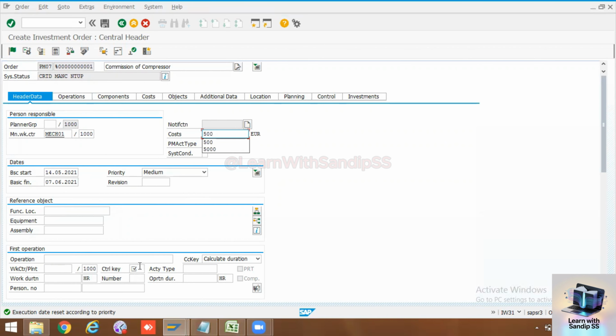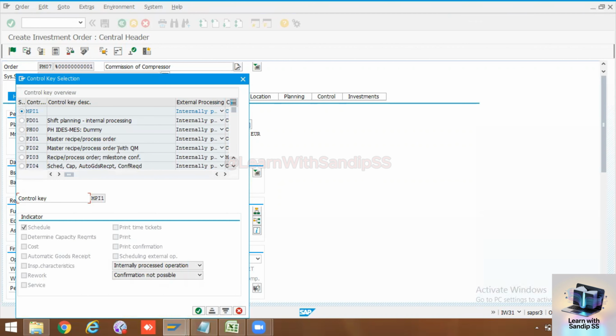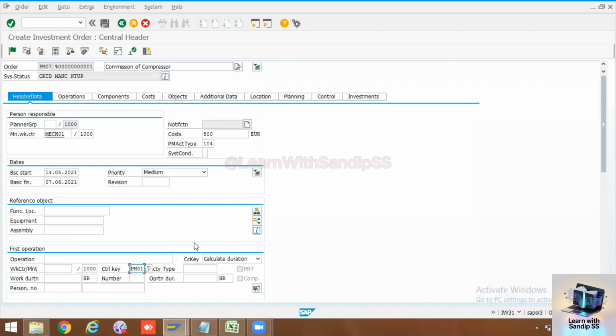I will not update equipment and control key. This is mandatory, so the control key will be PM01. Initially, I will update PM01 and I will add one more activity with PM03. Just enter. Okay, investment. So the control key PM01 is for internal.